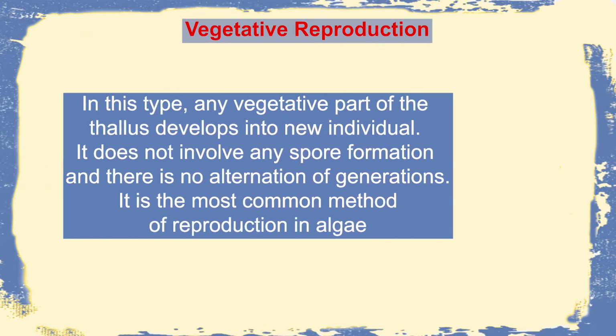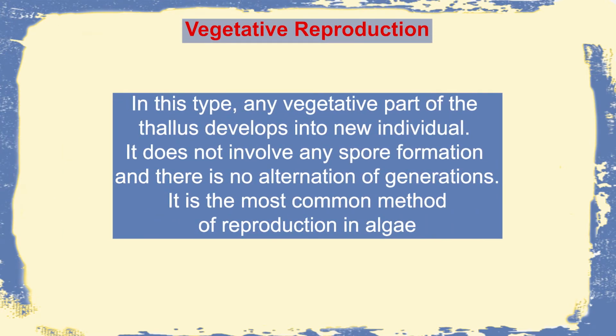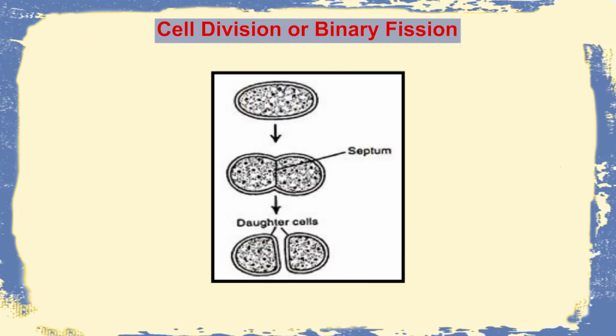In this type, basically, the vegetative part of the thallus develops into a new individual. This does not involve any alternation of generation, neither any spore formation, and it is the most common method of reproduction in algae. They are again of several types. First, the cell division, which is also called binary fission. This is the simplest mode, and it happens mainly in the unicellular